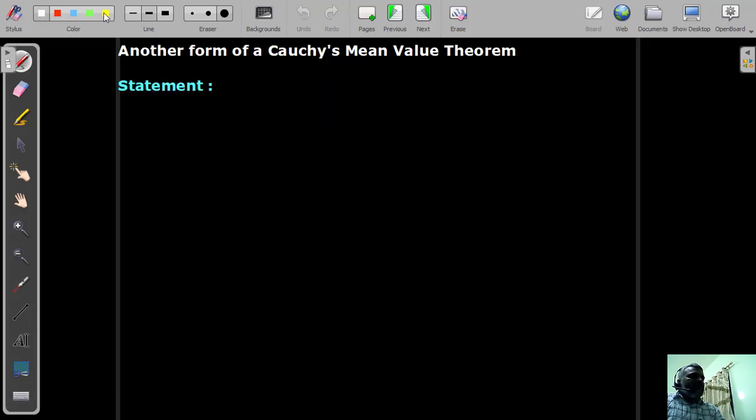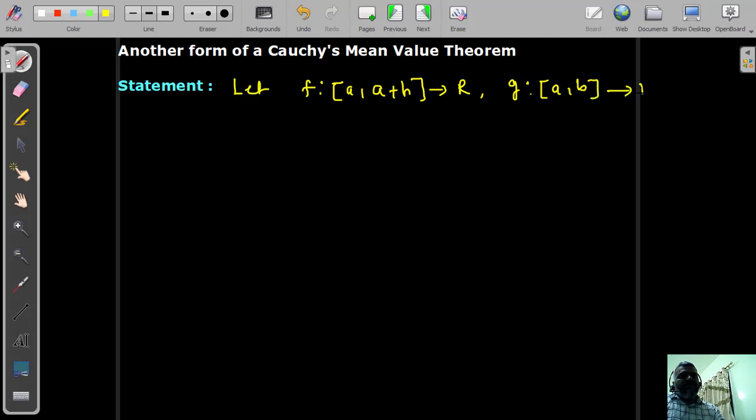Here the statement is given like this: let f: [a, b] → R, so in place of b, a plus h, → R. Again, g is another mapping defined from the domain [a, a+h] to codomain R. So it is not b, it is a plus h. Two mappings or functions such that